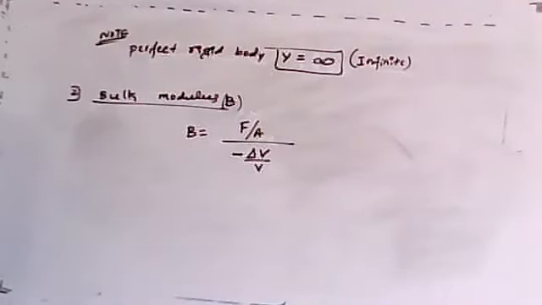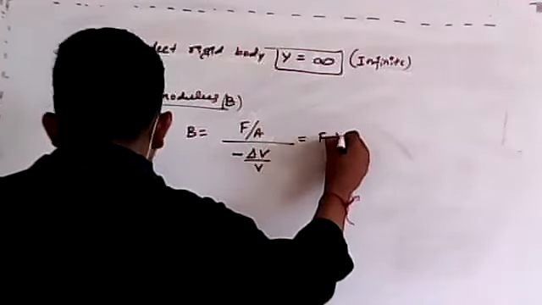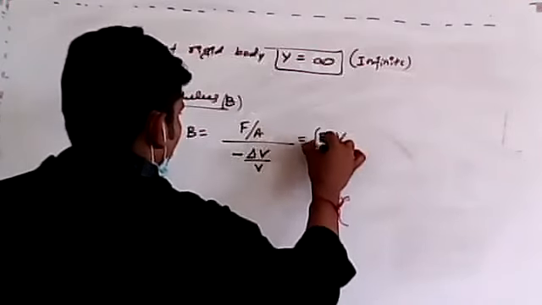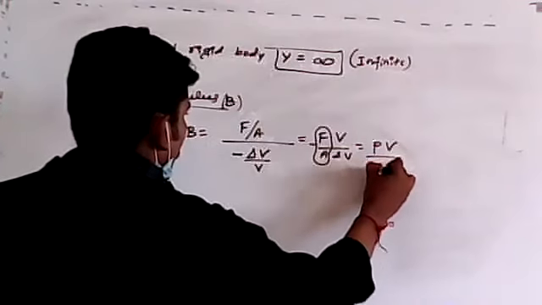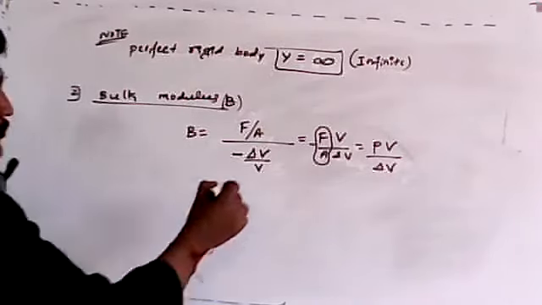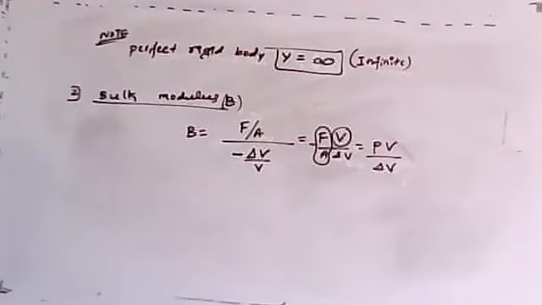Yes, correct. In other words, we can write F into V by A into delta V. F by A we can replace in terms of pressure. P is nothing but pressure, yes, good, Shravan. So it is P into V by delta V; don't neglect V, P is there and V is also there.